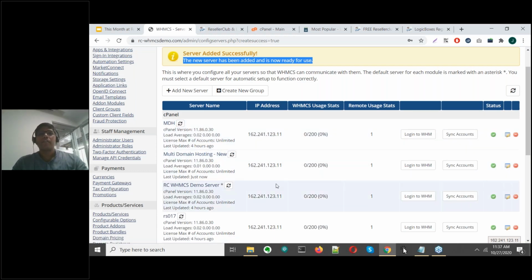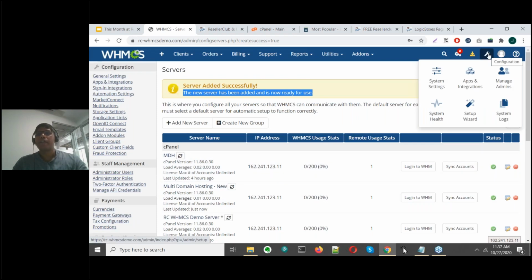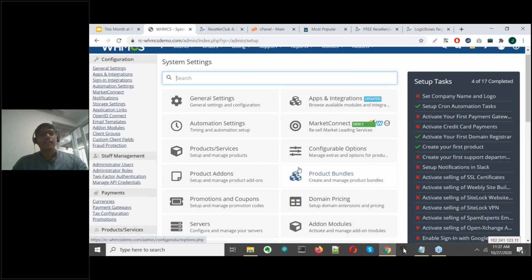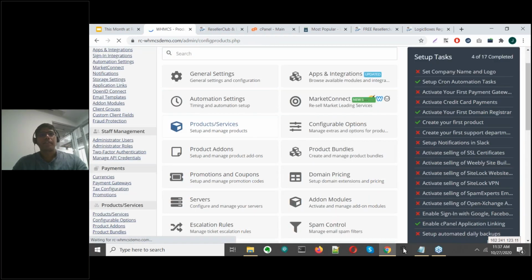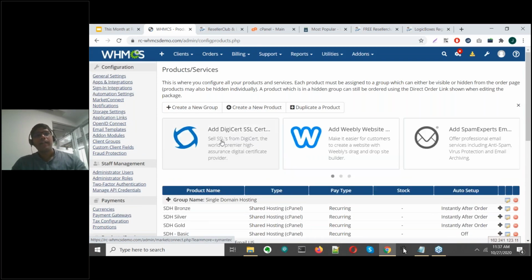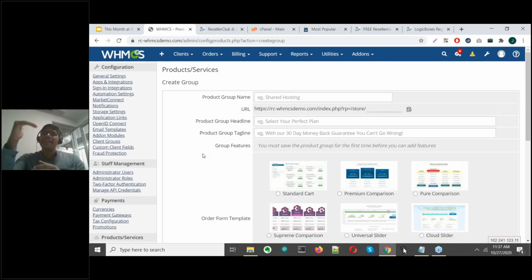Once we've configured the server, we go back to configuration, system settings, and we click on products and services. Before we can create our product or plan, which will be visible on the storefront, we need to create a product group. So we click on create a new group. Now, what is this group? This group is basically a menu item on your client area. I will show that to you so that you understand what I'm saying.